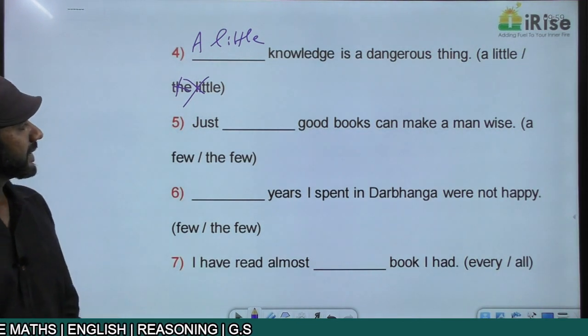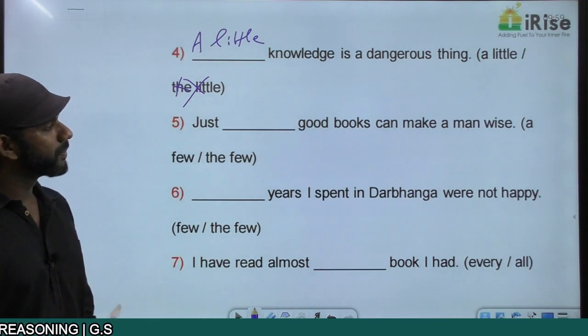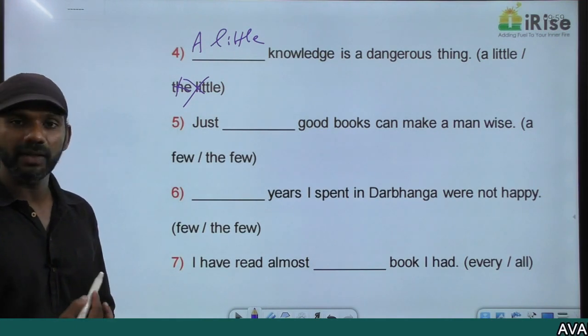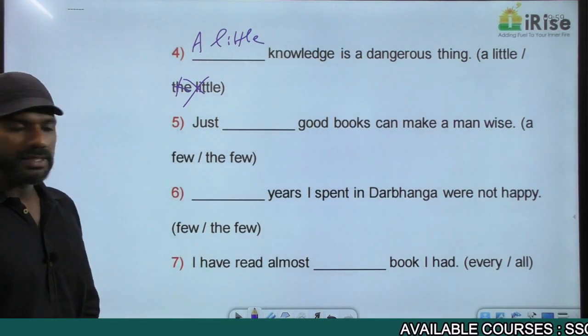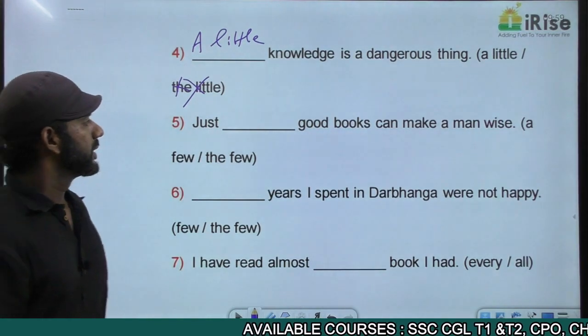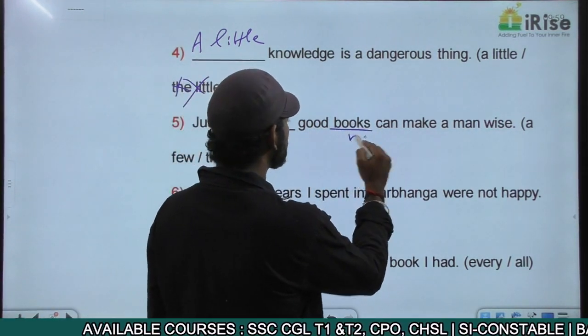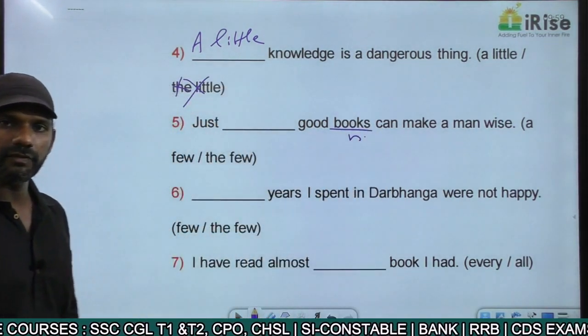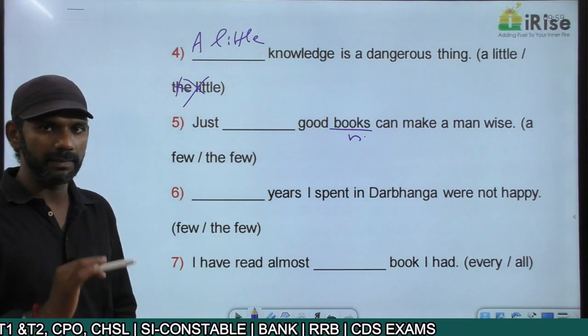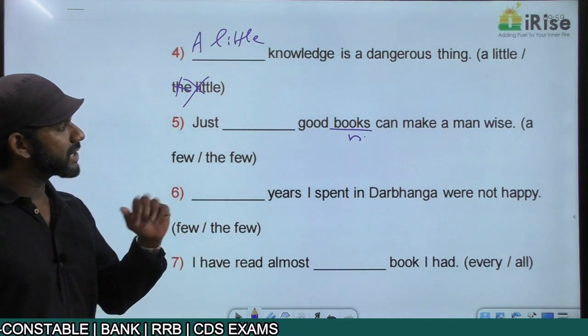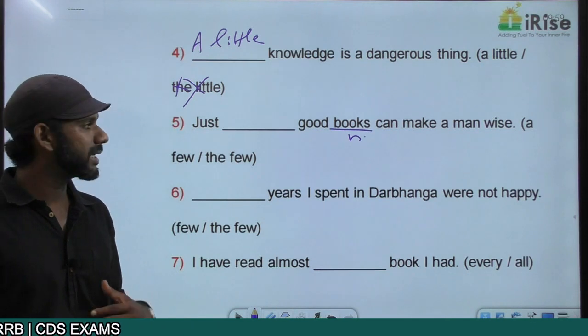Come, next one. Just dash good books can make a man wise. Options are a few, the few. The noun here is books, countable. Few, a few and the few are used with countable nouns. That's completely fine. Just dash good books can make a man wise.